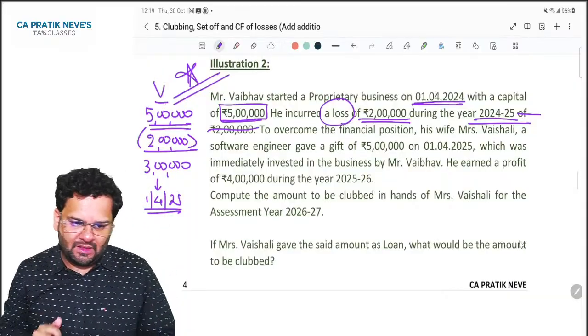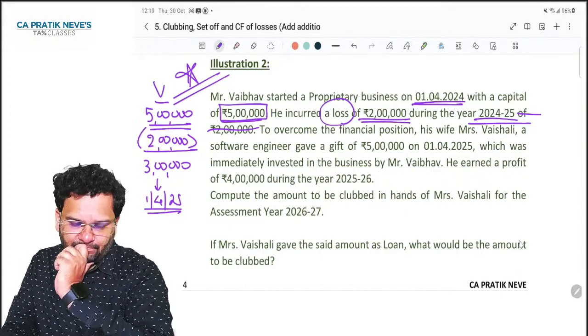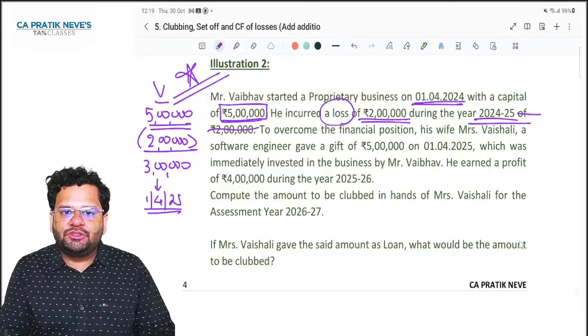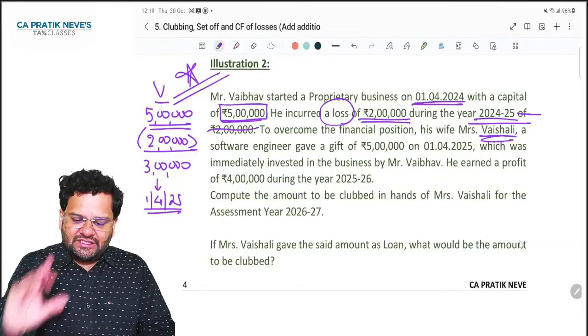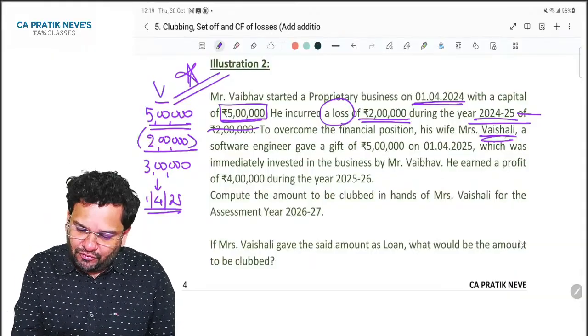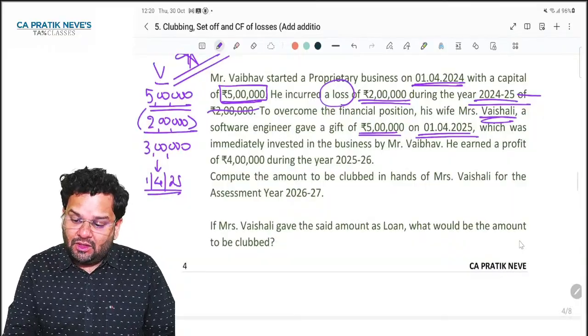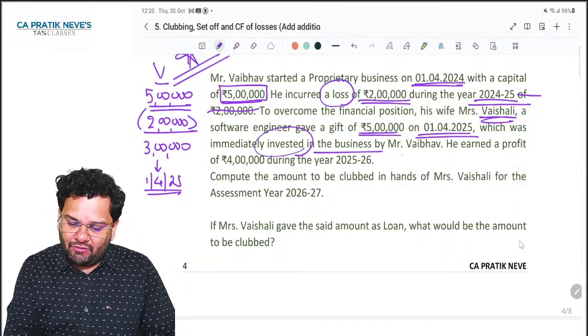Now what happens? To overcome his financial position, his wife Vaishali, who is a software engineer, gave a gift of 5 lakh on 1/4/25, which was immediately invested in the business by Vaibhav.